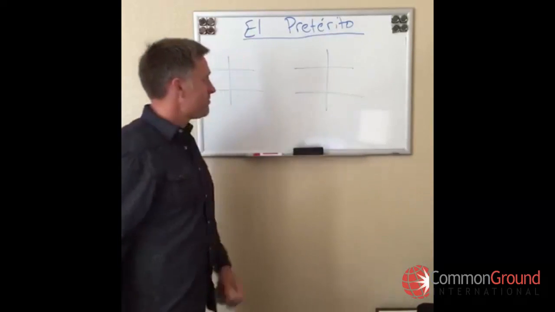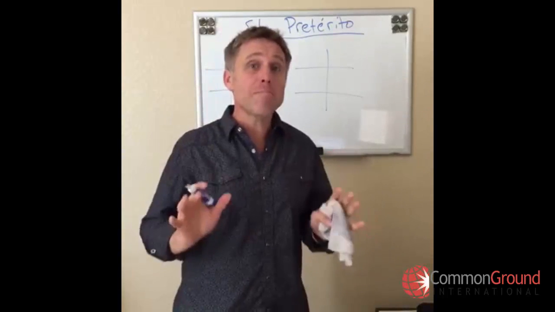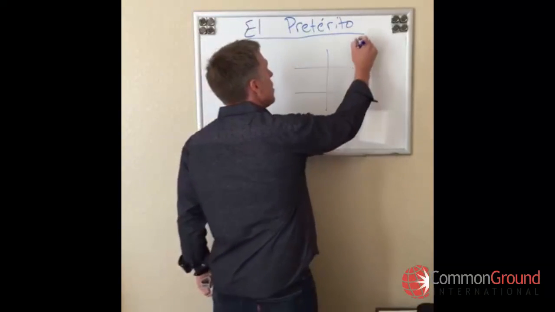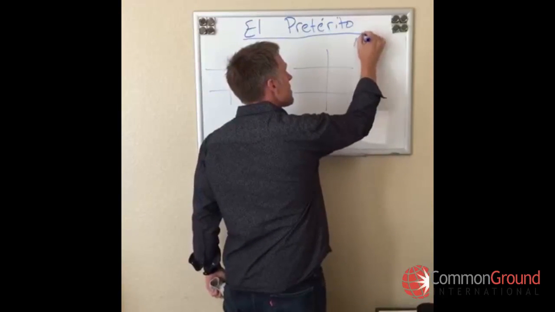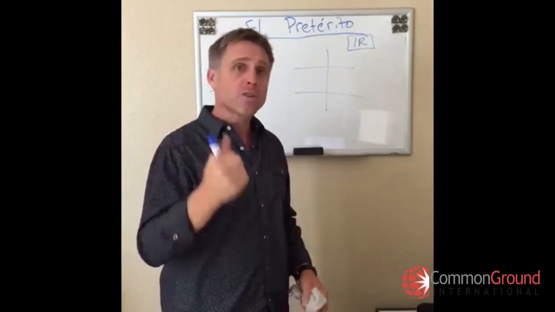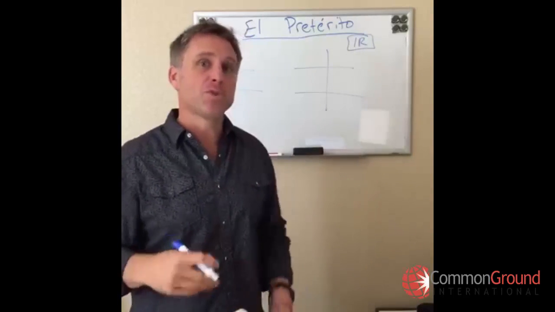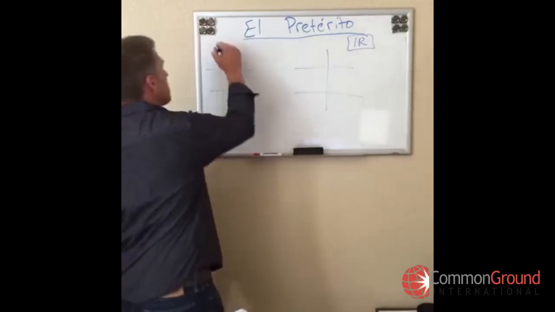Let's start with dos. First of all, stem changing verbos, solamente verbos IR. Only verbos IR will ever have a stem change in the preterite. No ARs, no ERs, only IR verbos. Let's look at a couple of examples. Dormir, for example.